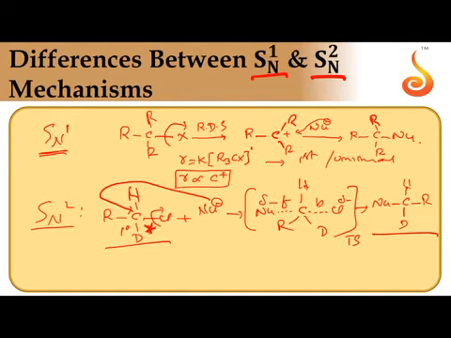The reactivity depends on the nucleophilicity of the attacking nucleophile, the leaving ability of leaving group, and steric hindrance around the carbon holding halogen. So just go through the differences between SN1 and SN2. Conditions you have to learn, conditions for SN1, conditions for SN2.